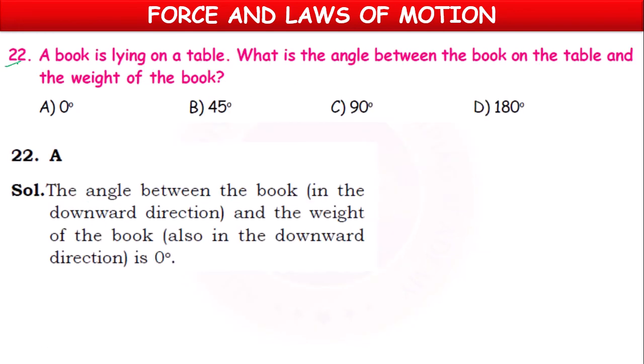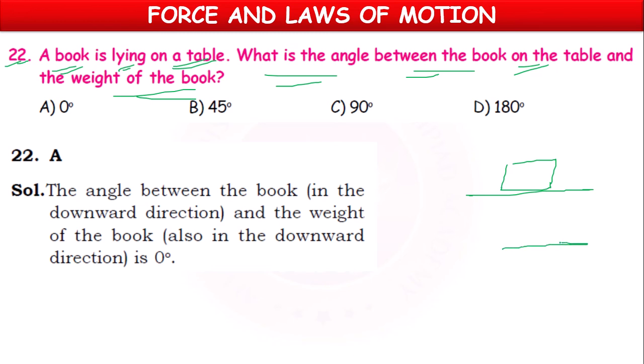Next, 22nd. A book is lying on a table. What is the angle between the book and the table, and the weight of the book? If you draw a free body diagram, if this is the book kept on the table, then the weight of the book will be acting vertically downwards.